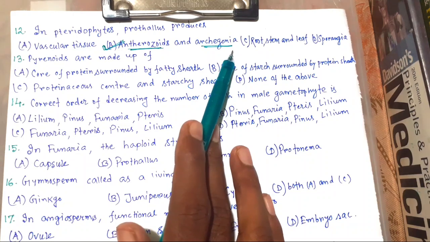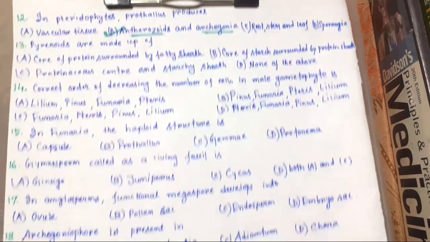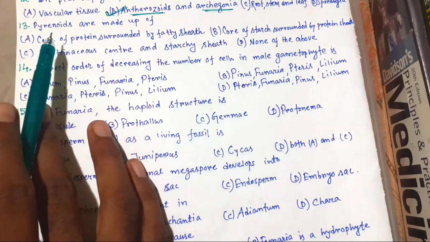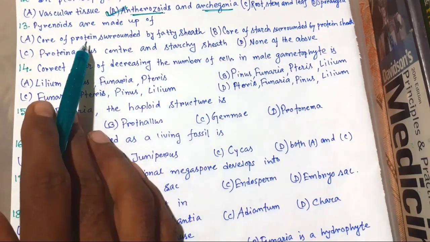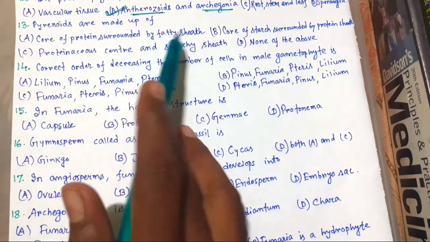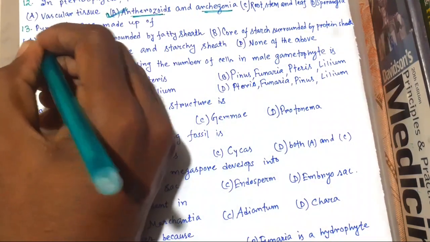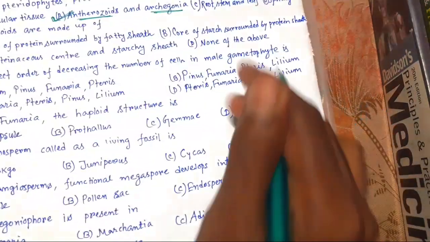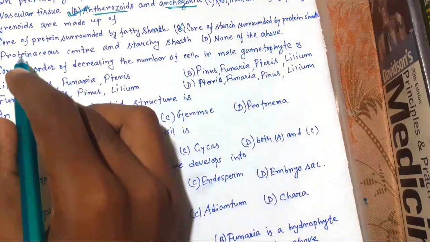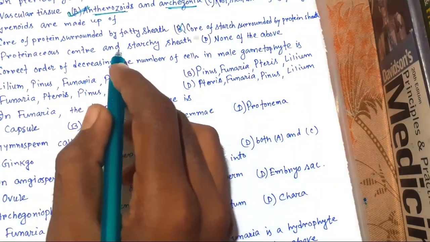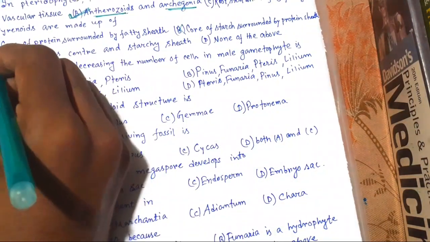So now 13, pyrenoids are made up of core of protein surrounded by fatty acid, that is wrong. Core of starch surrounded by protein sheath, this is also wrong. Proteinous center and starchy sheath, this is the right one.